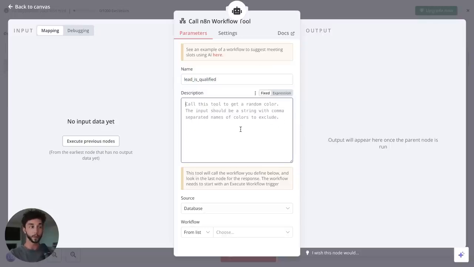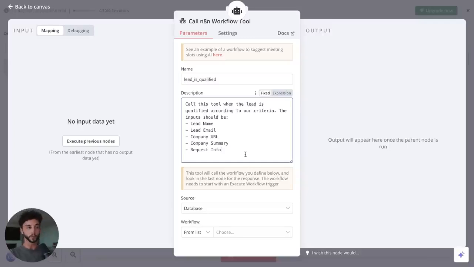It's giving us a nice example of how we can write a description for the tool. So call this tool to get a random color. The input should be a string with comma separated names of colors to execute. So in our case, we can say call this tool when the lead is qualified according to our criteria. The inputs should be lead name, lead email, company summary, and request info. We're basically telling that AI model or the brain what this tool can do. So when we send it some kind of input, I think it looks over our tools, it looks at the Gmail description, and it looks at this workflow tool description and goes, oh, well, I have a tool that does this and a tool that does this. What have they just sent me? Okay, now I think I know what I need to do from here. So this is the rough gist of what we want to do as a description for this tool.